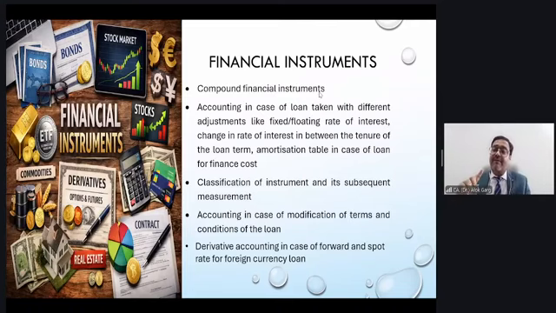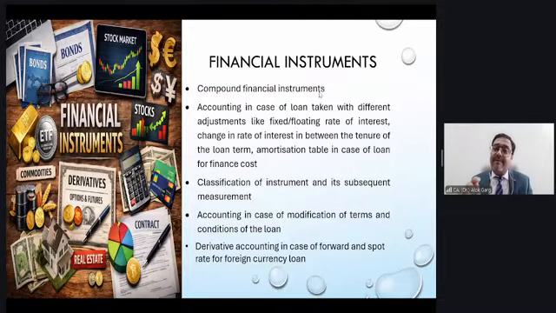But from the perspective of Ind AS 21, right? This foreign currency loan has to be measured initially on the spot rate, and at the closing rate. This foreign currency loan being a monetary liability, monetary item, it has to be remeasured at the closing rate.